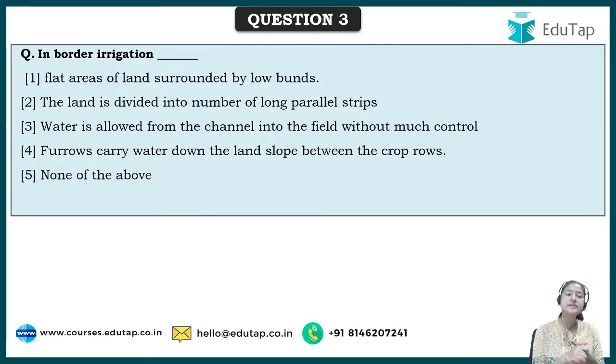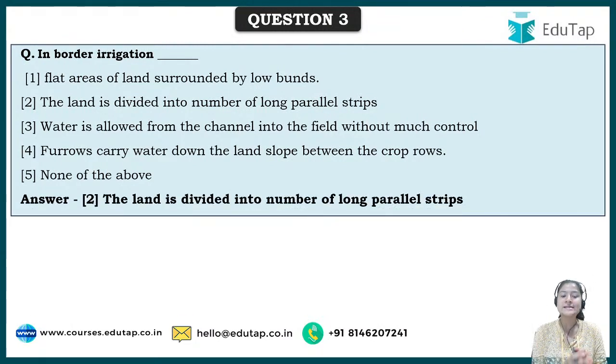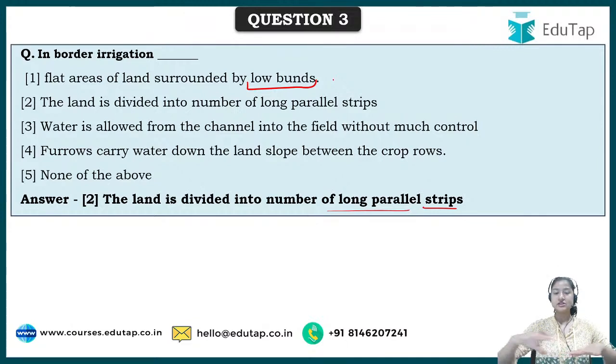Now question number 3 says: in border irrigation. These are definitions of different types of irrigation, and you have to tell which of the following definitions is suitable for border irrigation. The correct answer is option number 2, that the land is divided into a number of long parallel strips. We'll go through every definition and see if you know it or not. The first one says flat areas of land surrounded by low bunds.